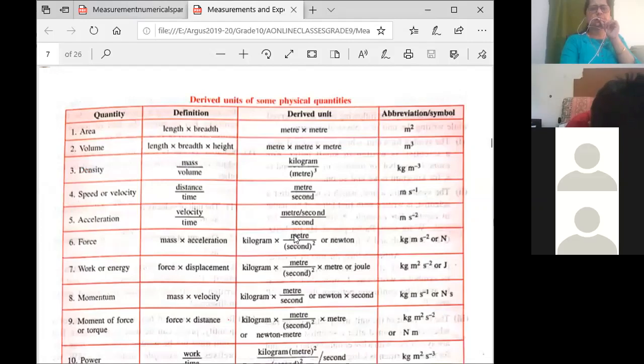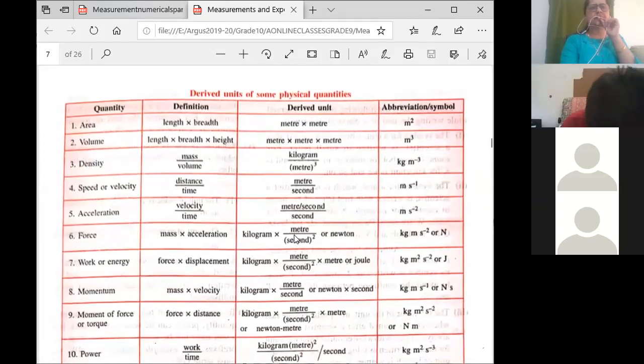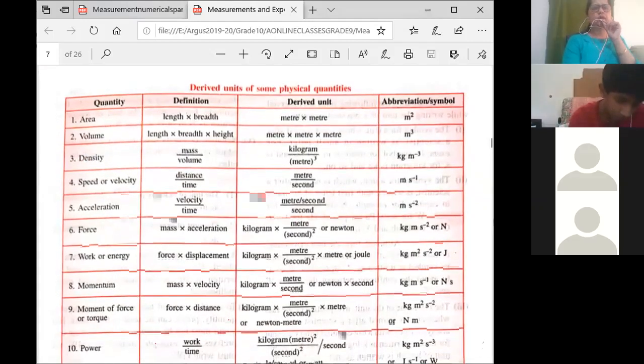Now see the derived units. Everyone see what the derived units are. You all know area, volume, density. See the formula, mass upon volume. Let us take one example. Density is mass upon volume. What is the SI unit of mass? Kilogram. What is the SI unit of volume? Meter cube. So kg per meter cube is the derived unit of density, right?